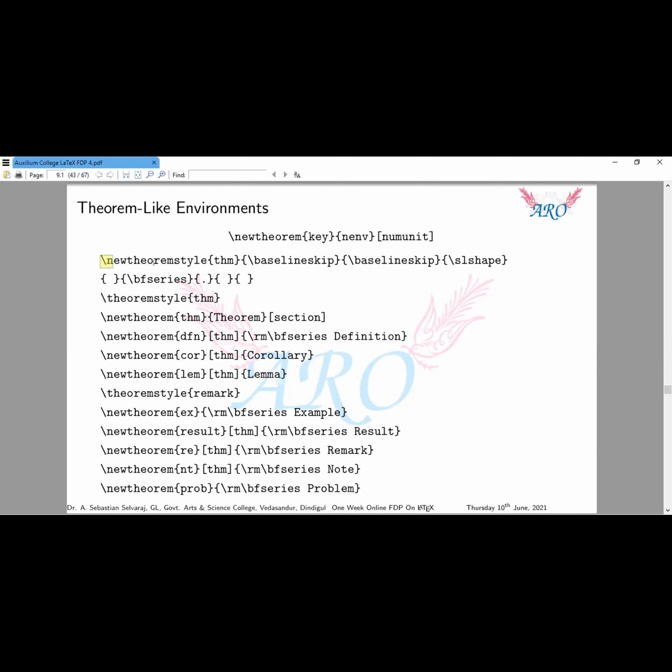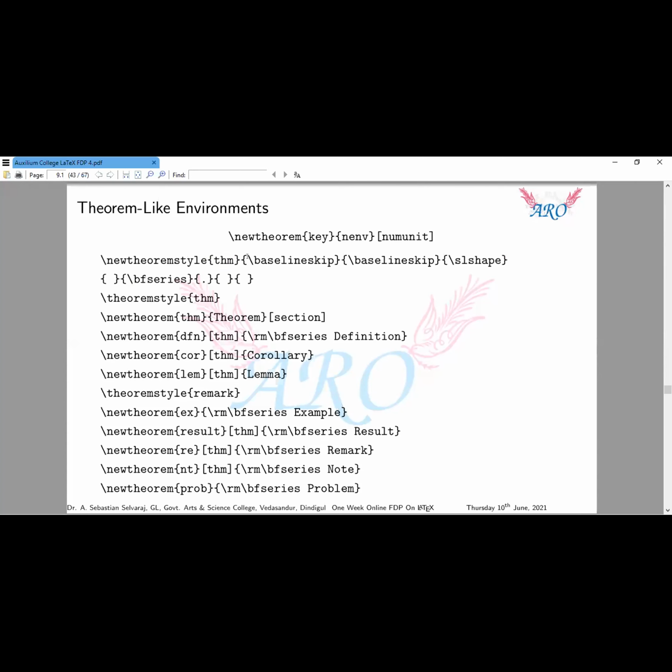Usually newtheoremstyle has 9 mandatory brackets. The first one is the theorem, then baseline skip is the second, the third, the fourth, the fifth, BF series. Almost 9 argument bases, each with a separate function. The first one is the name of the style. I am defining THM as a style. So this is the key.